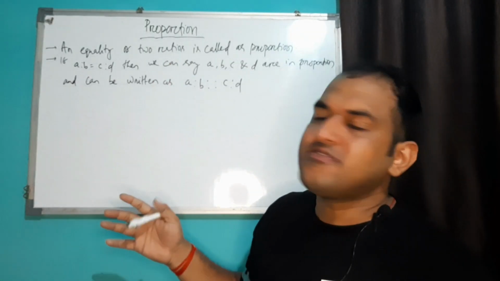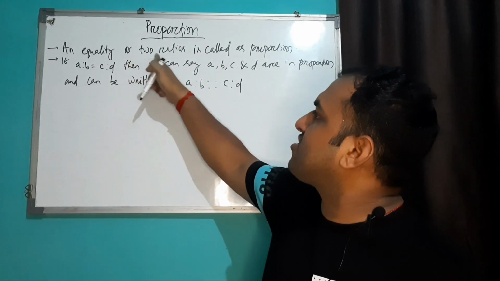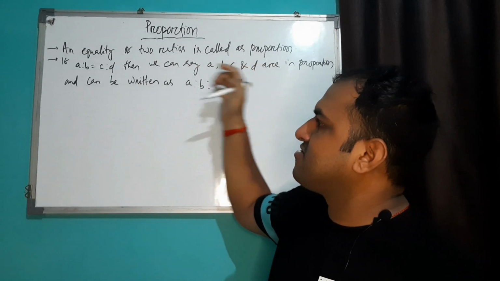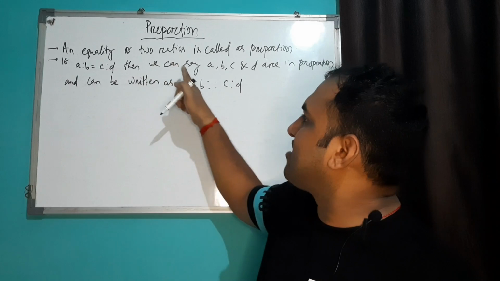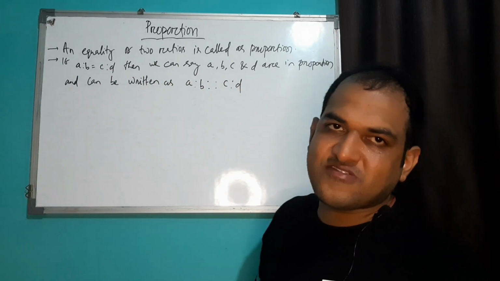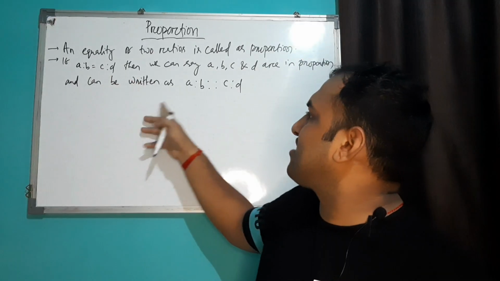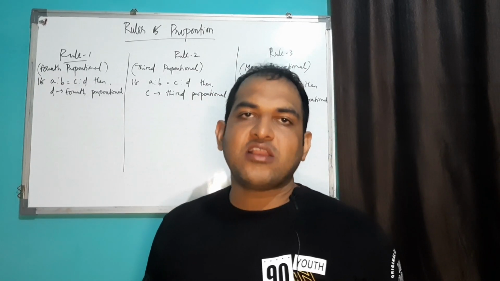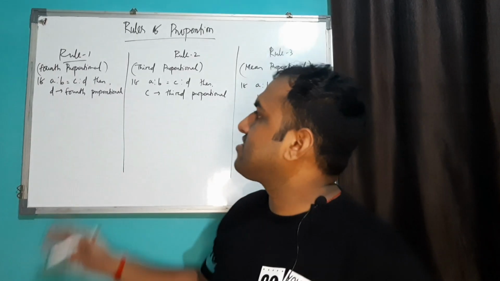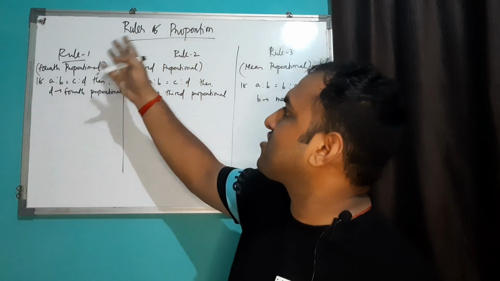So next is proportion. As you can see, an equality of two ratios is called a proportion. If A is to B is equal to C is to D, then we can say A, B, C, D are in proportion. Again, it can be written as A is to B as C is to D. Now I will tell you the rules of proportion. There are 3 such rules related to proportion.